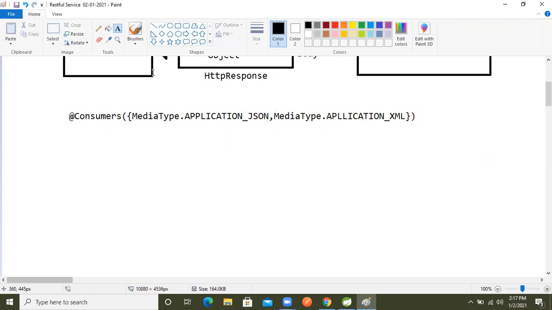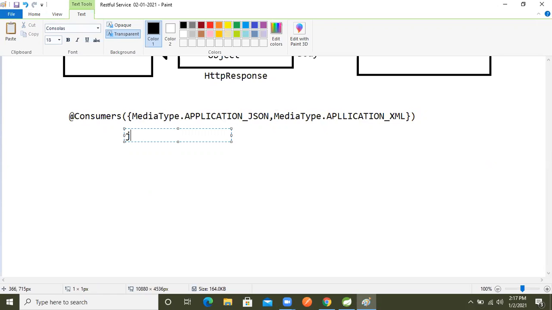So to perform this operation, first we need the Jackson API, and the second one is the Jersey API.